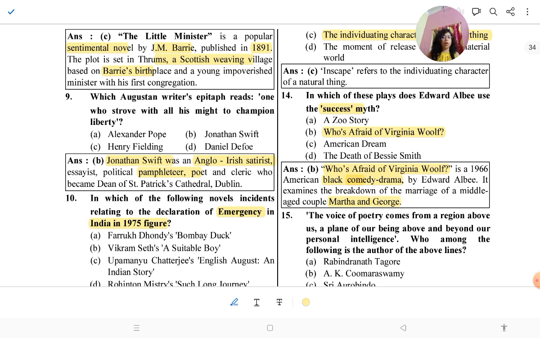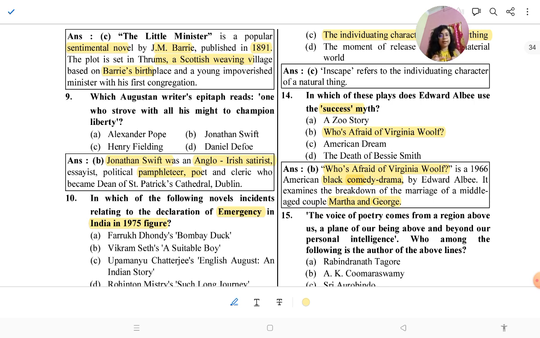Martha and George are always thinking about their son, their child, and they just create a whole story that they have a son and he is in danger, but it is all a made-up story. And Who's Afraid of Virginia Woolf is a famous line of a famous song.